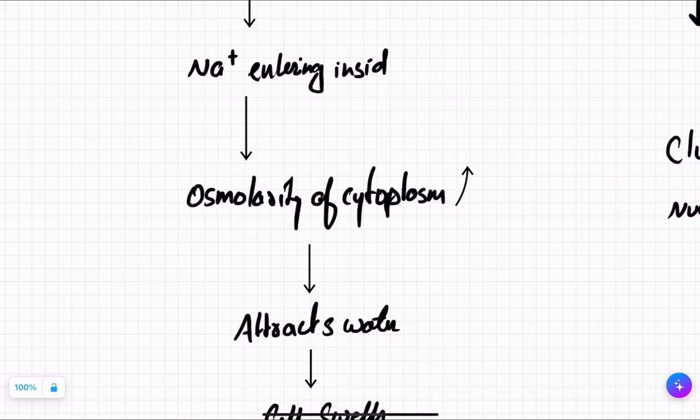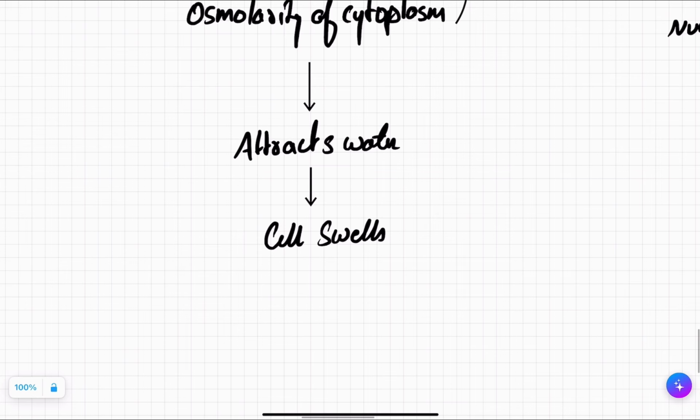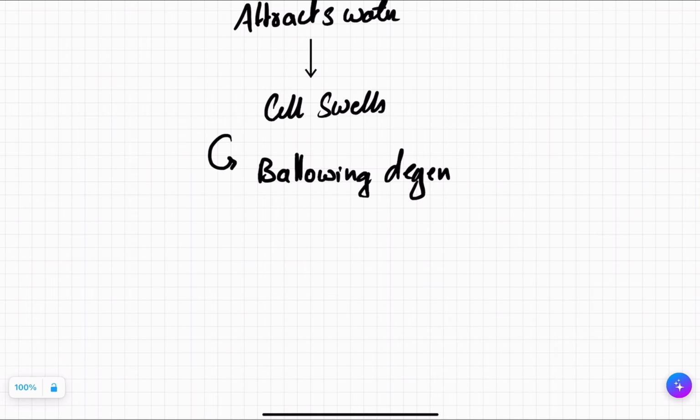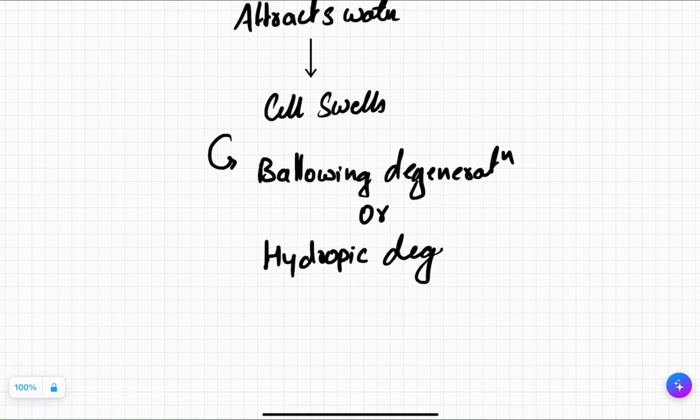So since the sodium entered inside, the osmolarity of the cytoplasm increases, because of which it attracted more water, and if there is more water inside the cell, the cell will swell. Can we say cell swelling is like ballooning, how we blow a balloon? So this feature is known as ballooning degeneration, or since the water is coming inside, this is known as hydropic degeneration.